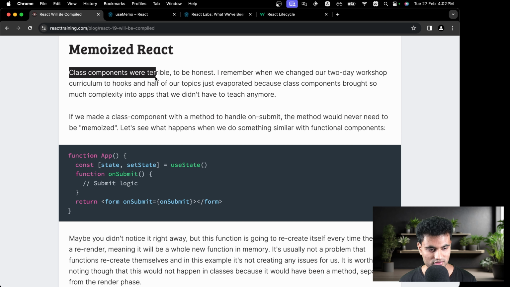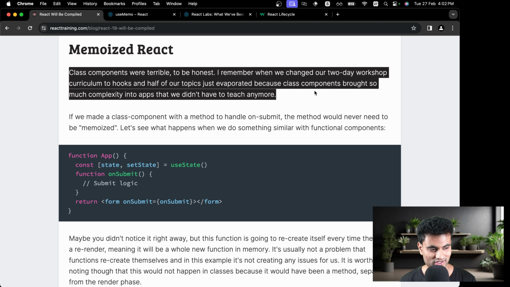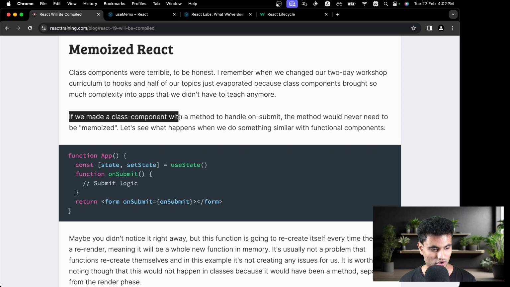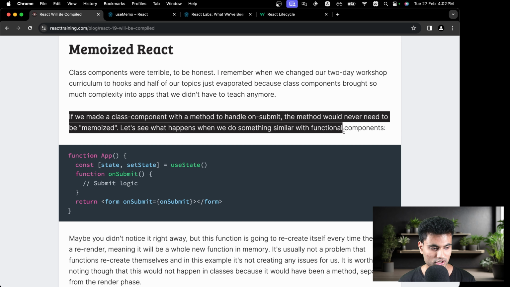Class components were terrible, to be honest. I remember when we changed our 2-day workshop curriculum to hooks, and half of our topics just evaporated because class components brought so much more complexity into apps that we didn't have to teach anymore. If we made a class-based component with a method to handle on submit, the method would never need to be memoized. Let's see what happens when we do something similar with function components.